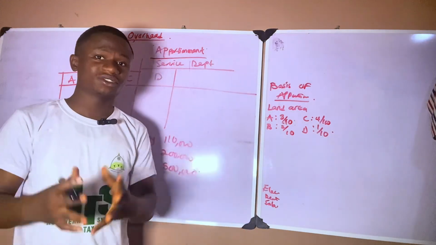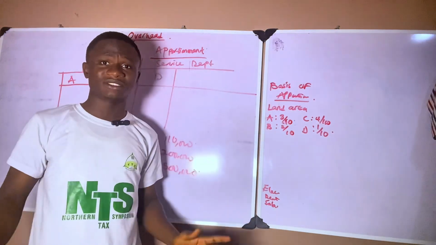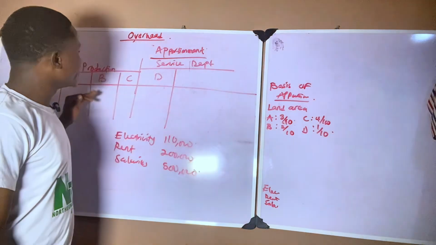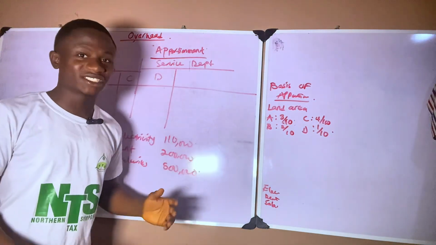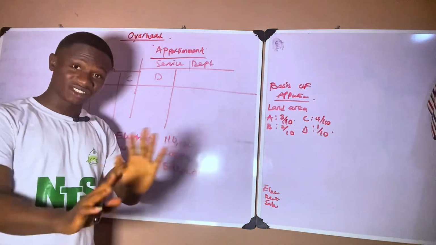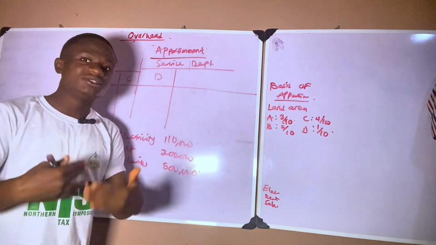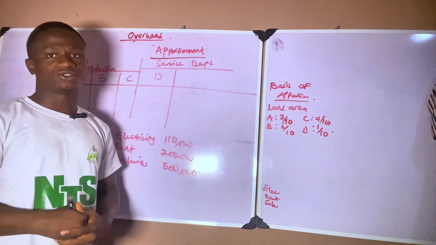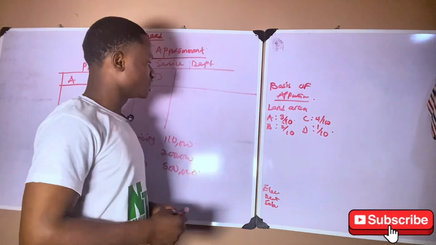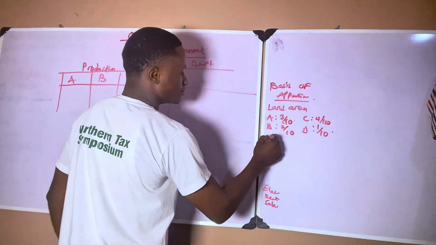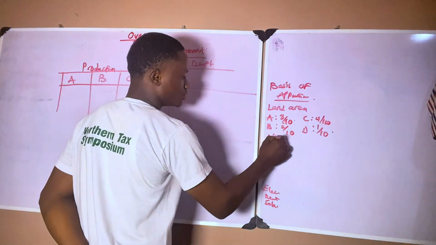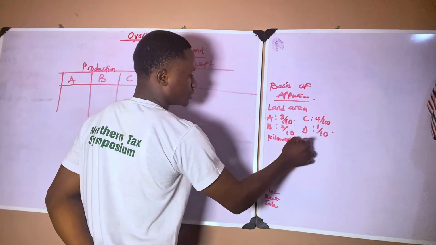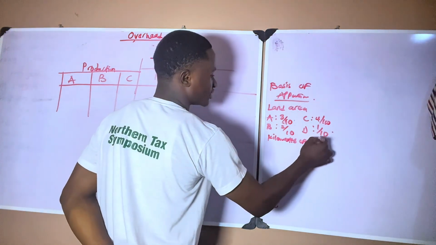Like I said, you really want to determine it, but it's very, very simple to determine it. As a matter of fact, in your professional exams, they will not give you this thing I'm explaining because it's very simple. So just follow me and I will reveal the simplicity in it to you. So we have basis of apportionment. They'll give you, let's say, kilowatts of electricity used.